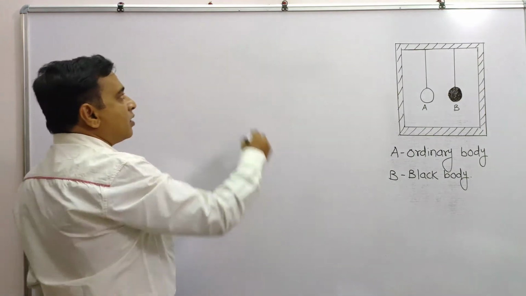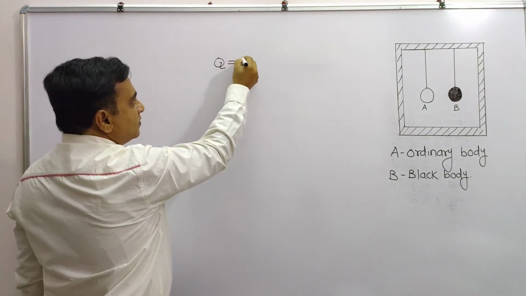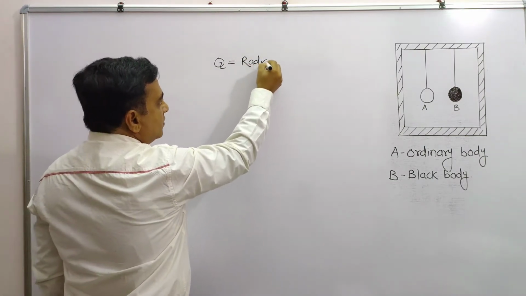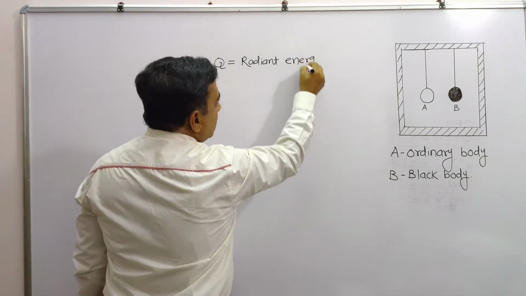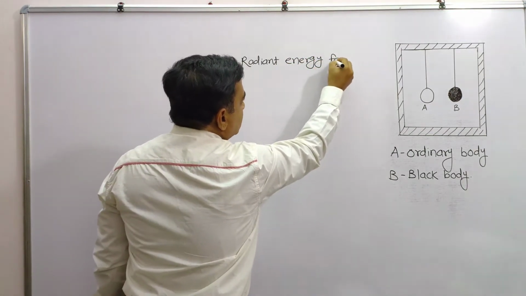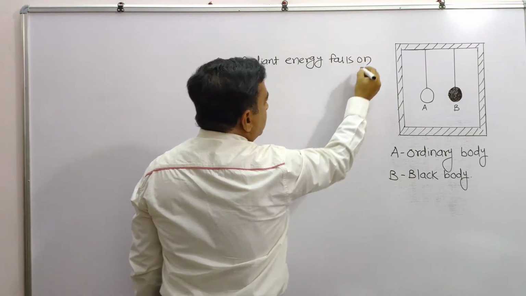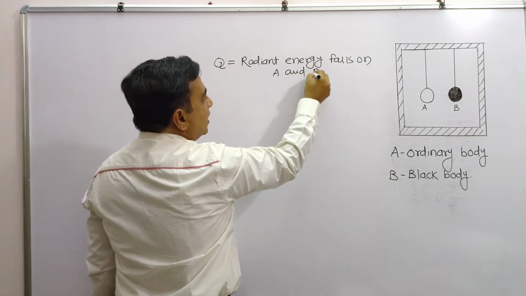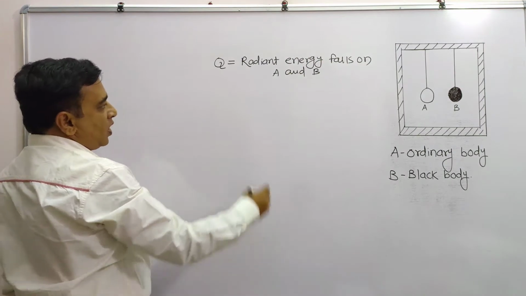And here, let us consider Q amount of radiant energy falls on A and B, that is, the ordinary body and the black body.